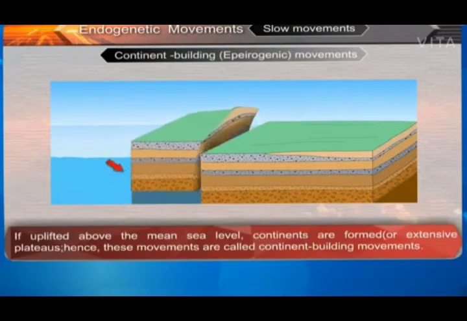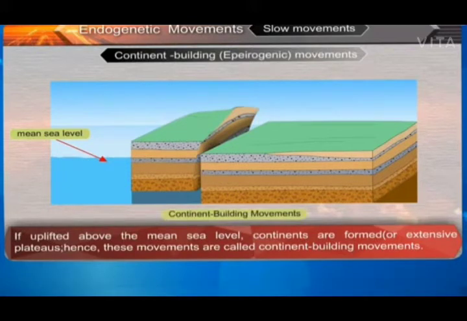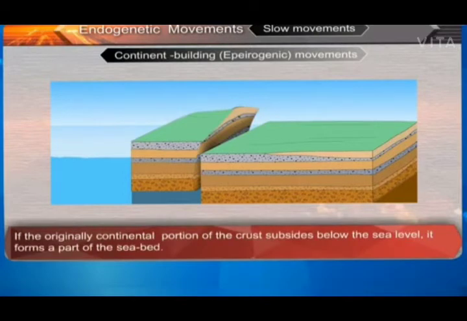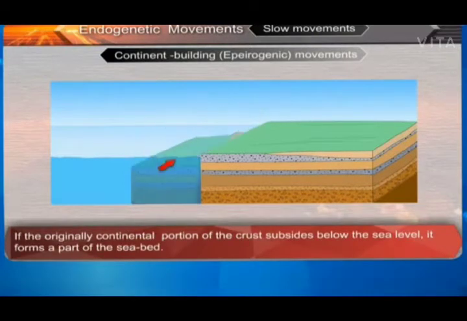If uplifted above the mean sea level, continents are formed or extensive plateaus. Hence, these movements are called continent building movements. If the originally continental portion of the crust subsides below the sea level, it forms a part of the seabed.